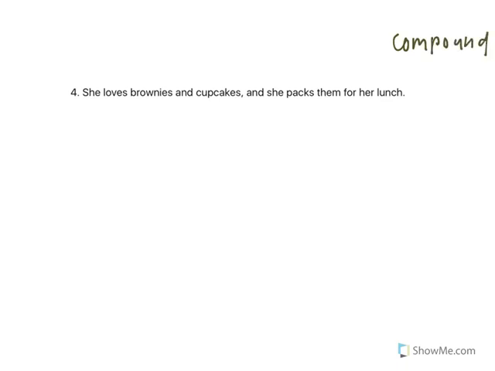All right, so let's start by labeling. In the first clause, she loves brownies and cupcakes. She's going to be our subject pronoun. Loves is going to be a verb transitive. And there are two direct objects here, which is actually something I don't think we've seen before, but we're going to diagram it the same as we would a compound subject. So that's going to be a conjunction between the two direct objects.